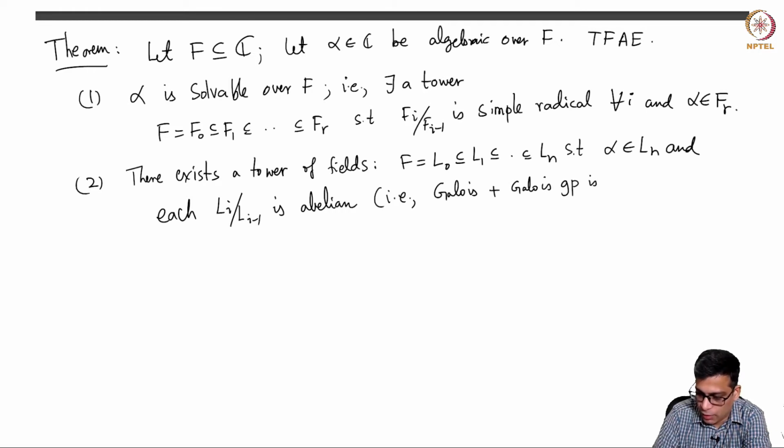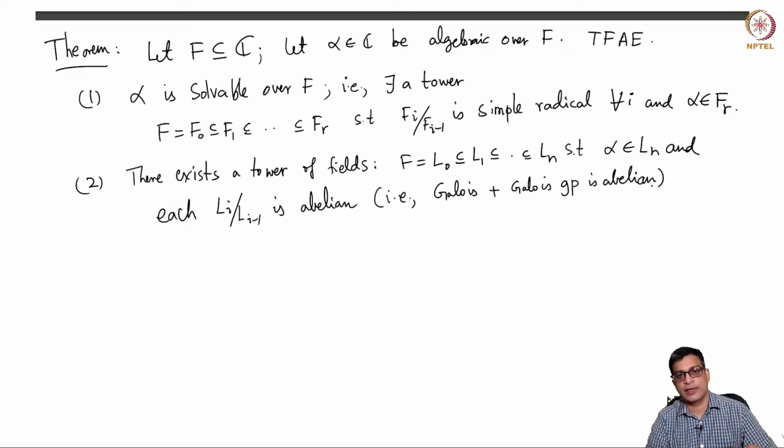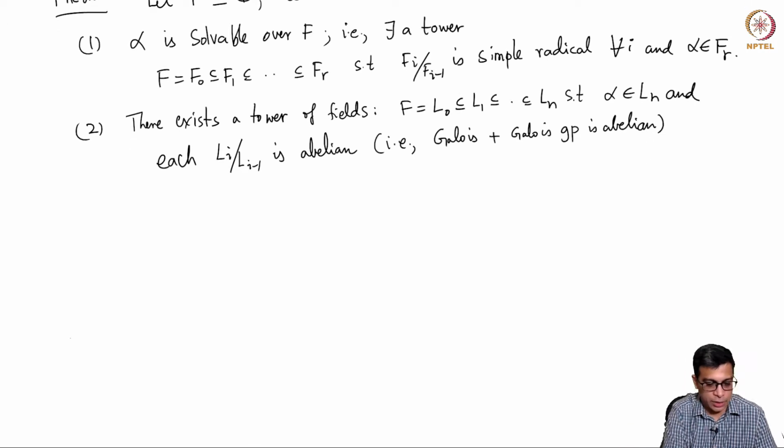As we know very well, an adjective which is used for groups, if you use it for field extensions, means that the field extension is Galois and the Galois group has that adjective. So in this case it's Galois and the Galois group is abelian. The third statement is exactly as two, except that the word abelian is replaced by cyclic.